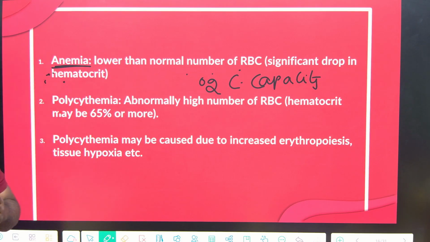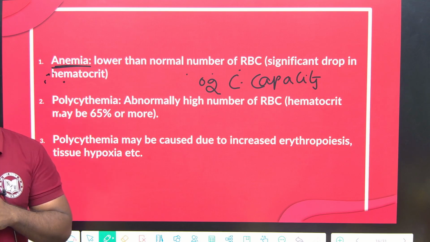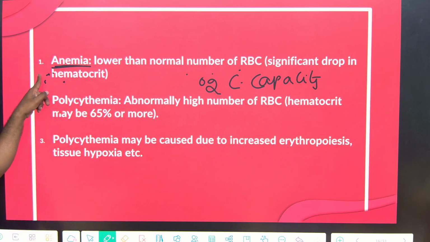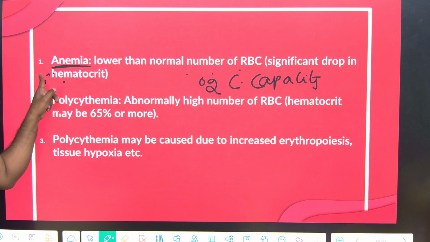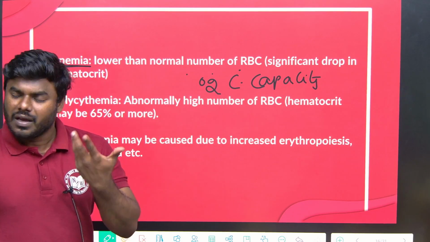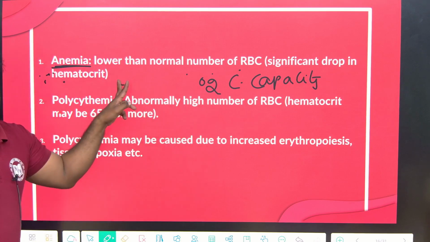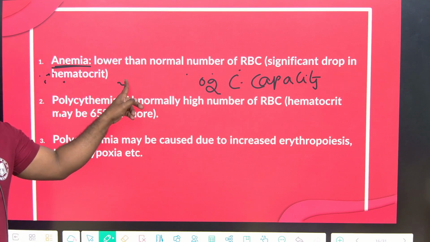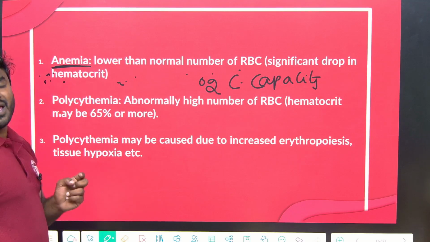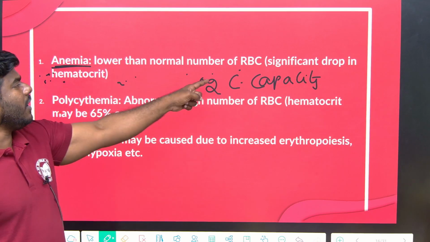So what is the treatment in these kinds of anemic patients? Every 15 days or every 30 days, we have to give a blood transfusion. Correct? Because every time their oxygen carrying capacity is decreasing. Without oxygen, cells cannot survive, which is a very dangerous or life-threatening condition. So in simple words, anemia is the significant reduction of the total RBC.